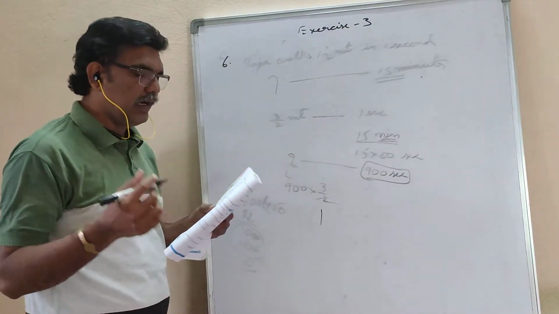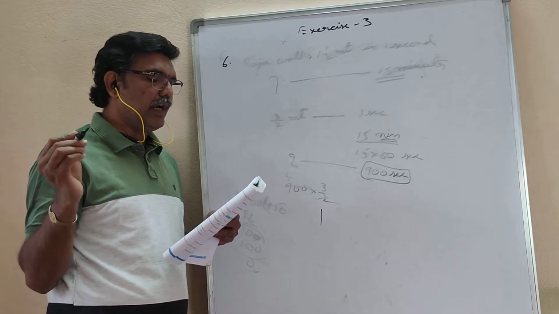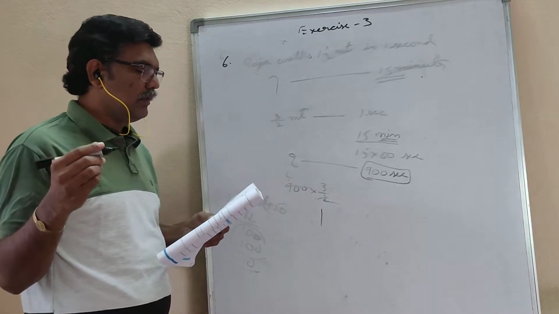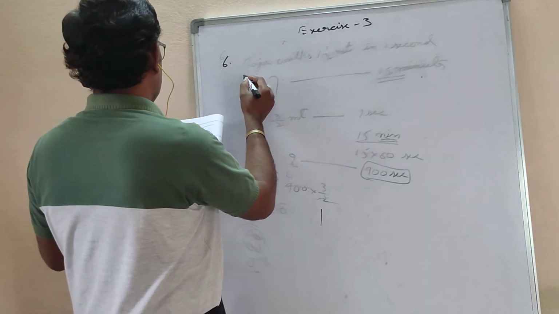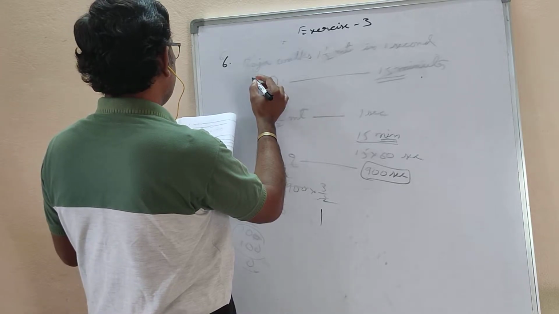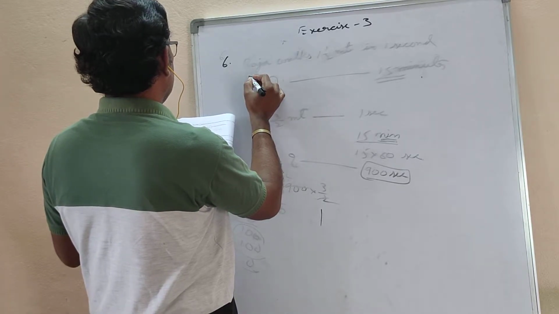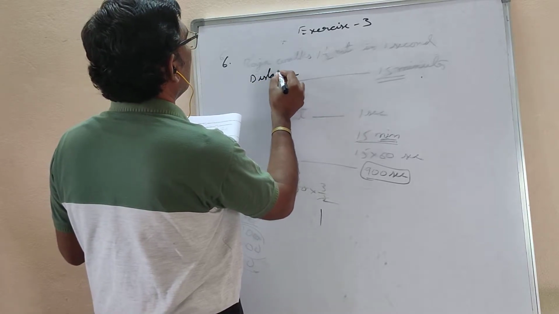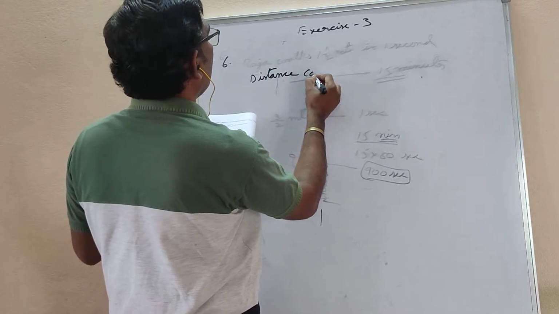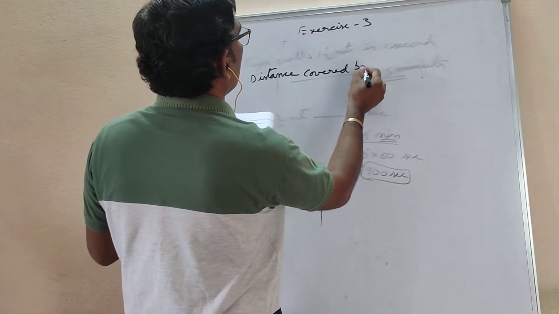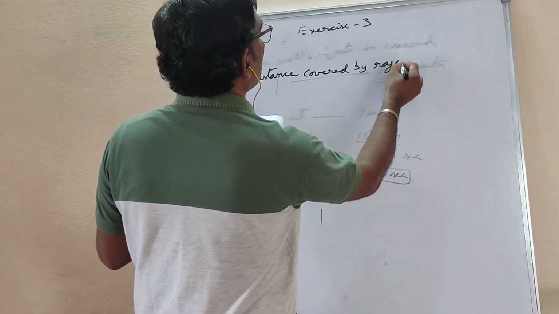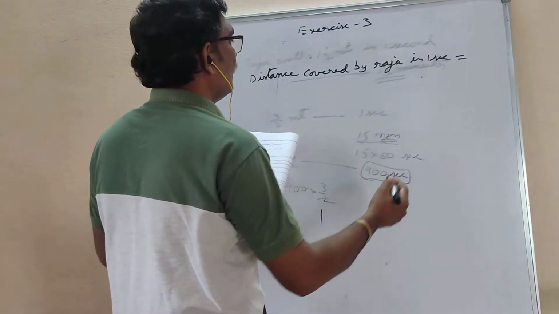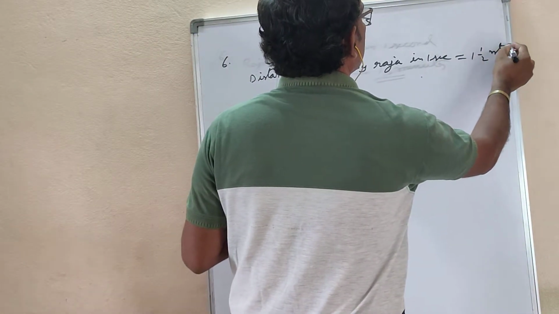Sixth problem. I'll read the question. Raja walks 1.5 meters in 1 second. How much distance will he walk in 15 minutes? Now, what you have to write is: distance covered by Raja in 1 second is equal to 1.5 meters.